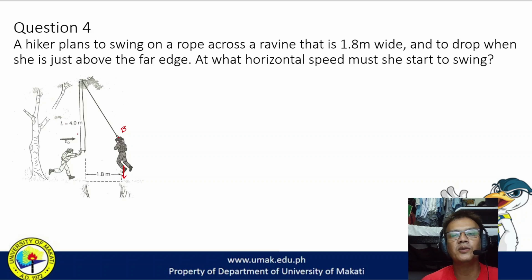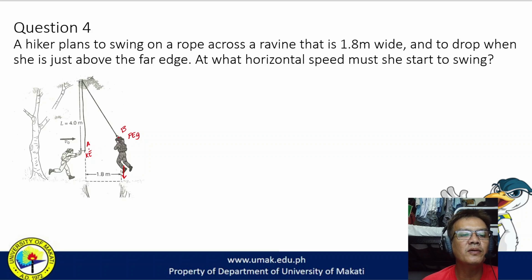Now the question here is, what is the kinetic energy needed? Kasi yung velocity would mean meron siyang kinetic energy. At point A, she has a kinetic energy, and at point B, that kinetic energy will be transformed to gravitational potential energy. So that is needed.